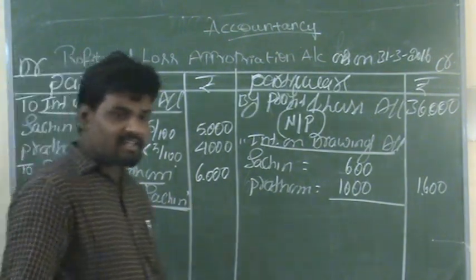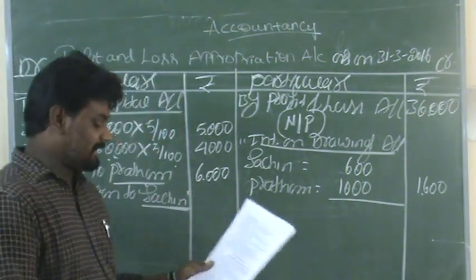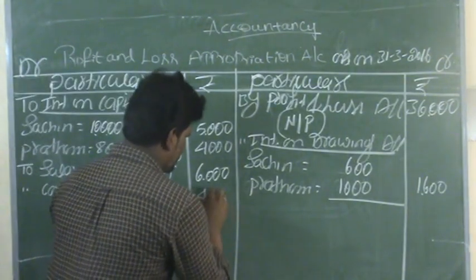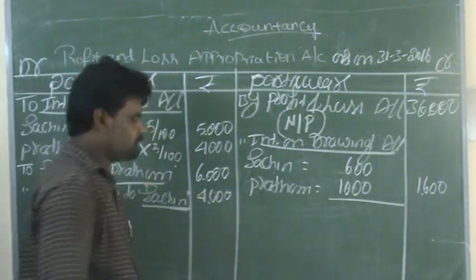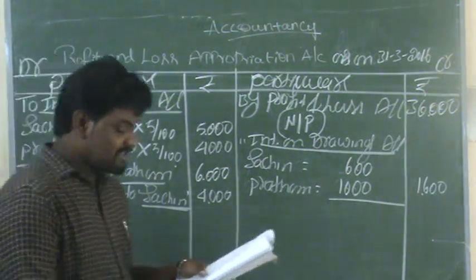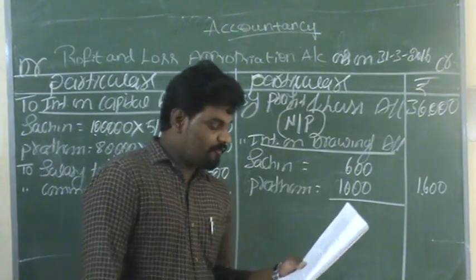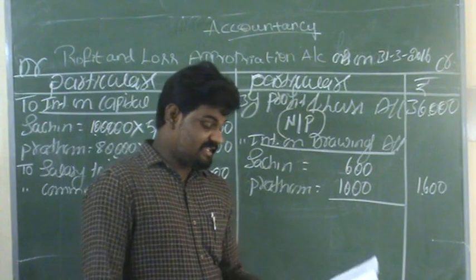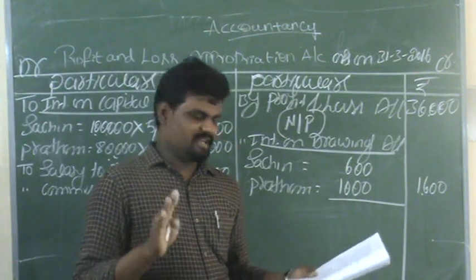This is the annual commission, that's why we record directly commission to Sachin rupees 4,000. So this is the third adjustment: yearly salary of Pratham rupees 6,000 and commission to Sachin rupees 4,000.